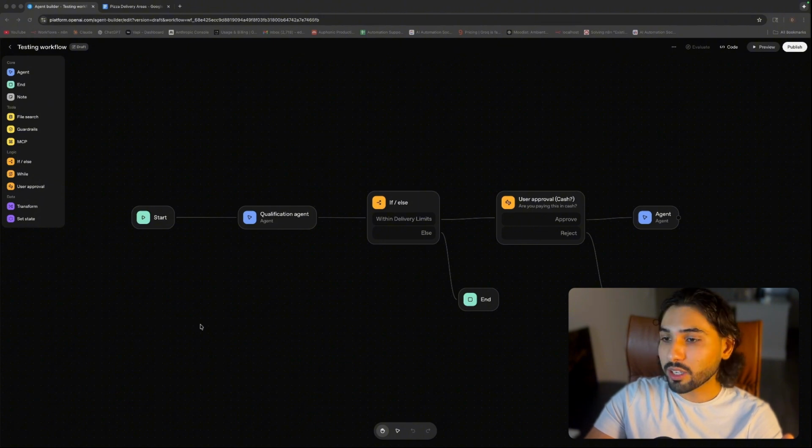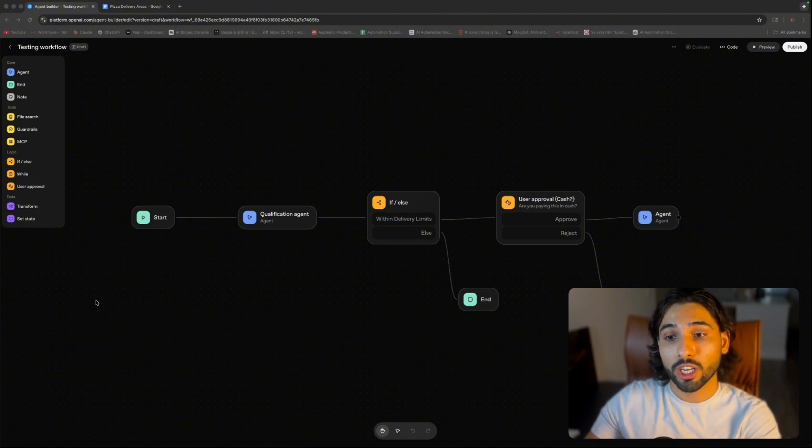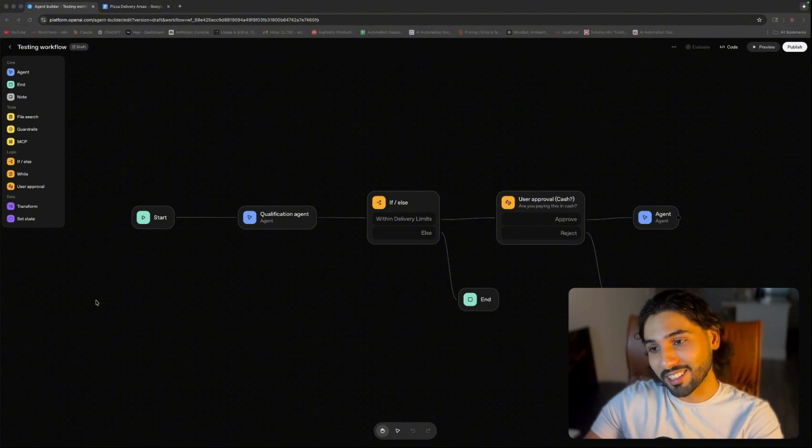So here's a very, very simple, funny workflow that I've created. Basically, we have a pizza spot, and the potential client will text that pizza spot and ask them for a delivery. If this delivery is within the limits of the delivery area for the pizza spot, then the chain is going to go on and ask the user if they're going to pay with cash or not. If they pay with cash, that means everything is good. This user is qualified for the pizza delivery, and the agent will reply back saying that we're going to call you back and get more details on your order.